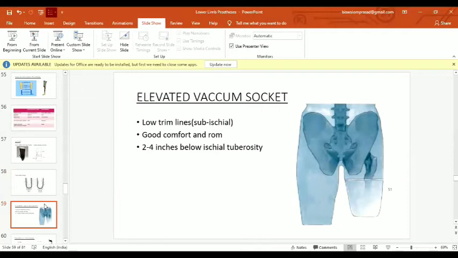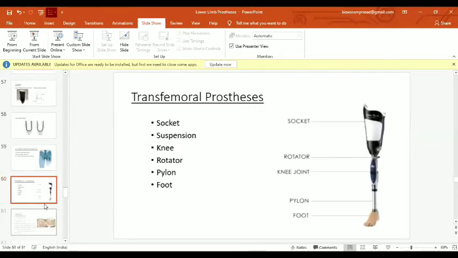Then the elevated vacuum socket: here the trim lines are sub-ischial. The ischial tuberosity is not involved here, and the weight is often borne by the femoral condyles, and it is very good. It provides very good comfort and range of motion to the patient.